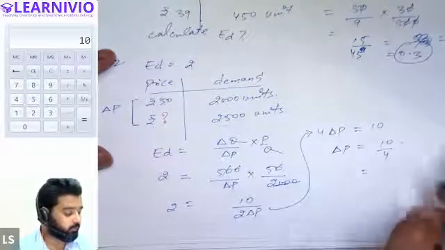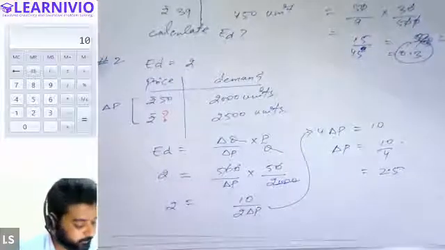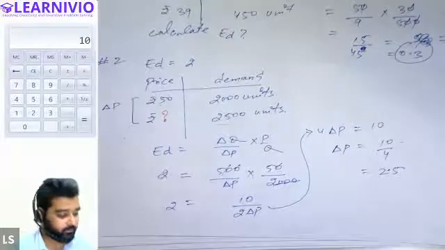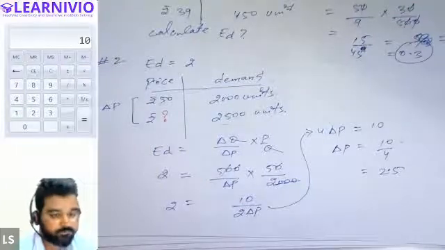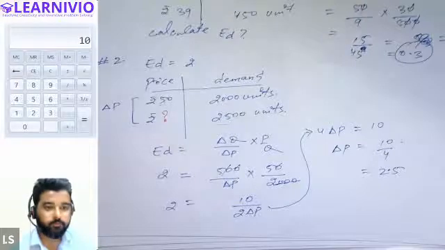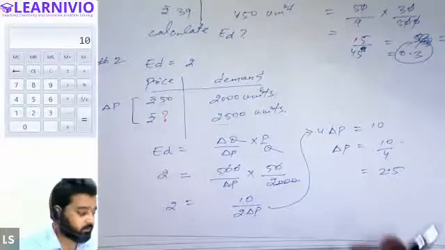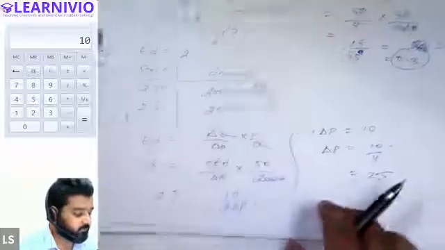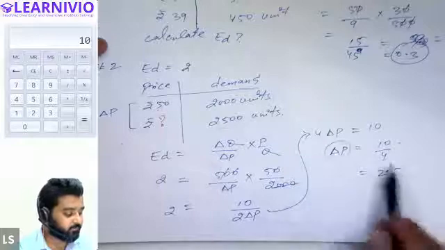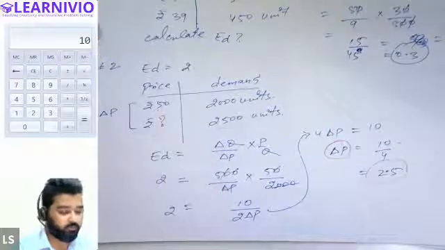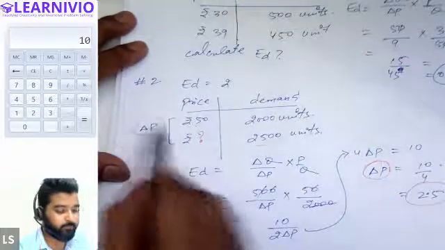So we will get 2.5. This is delta P. Delta P is 2.5. Yes, sir. Is it clear, everyone? But sir, we have to find the price, right? Correct. So we haven't yet found the answer. We have just found out that there is a change in price. Delta P basically indicates the change in price. So the change in price is 2.5. All right. So we have just found out the value of delta P.